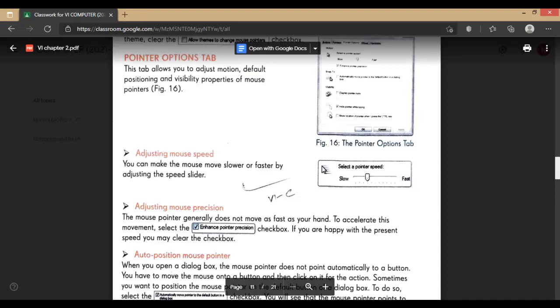And next one is controlling the notification area icon. Notification area icon is the area where it will give information about the system or computer to the user, that your antivirus is outdated, or you have received a mail or similar type of information about the system in that area.